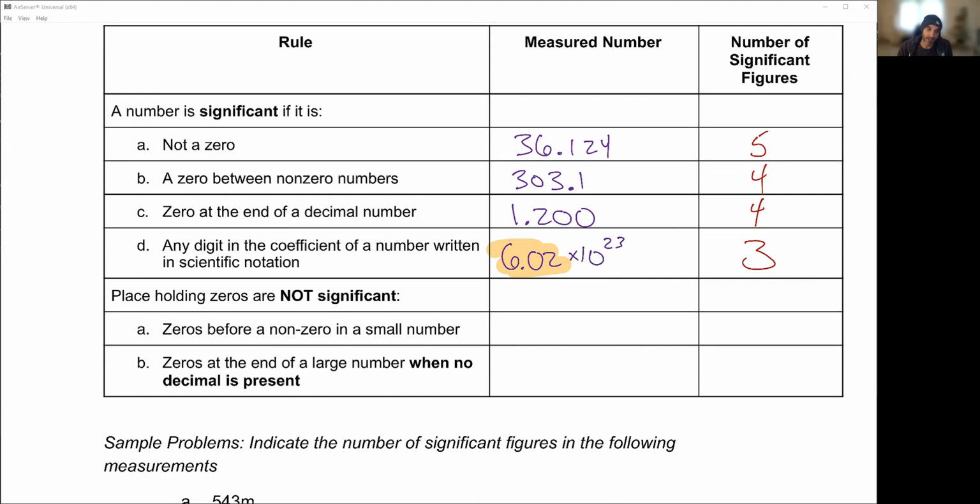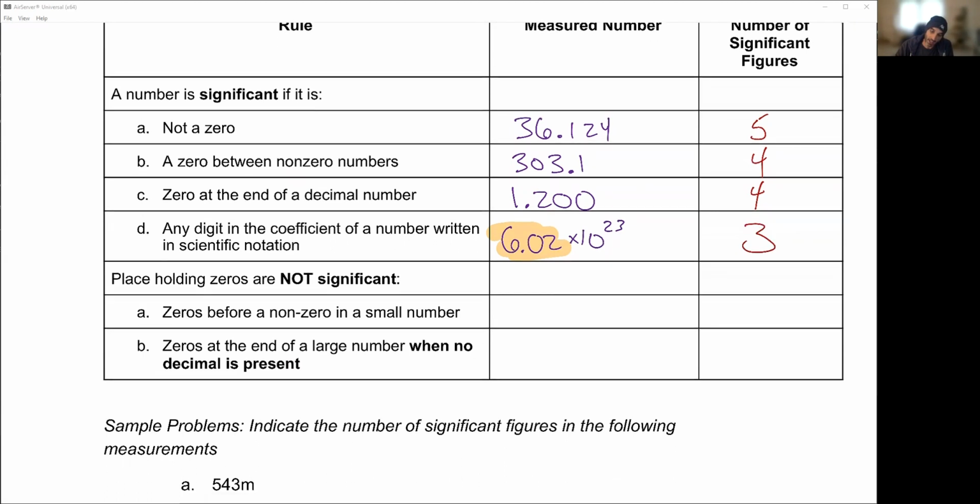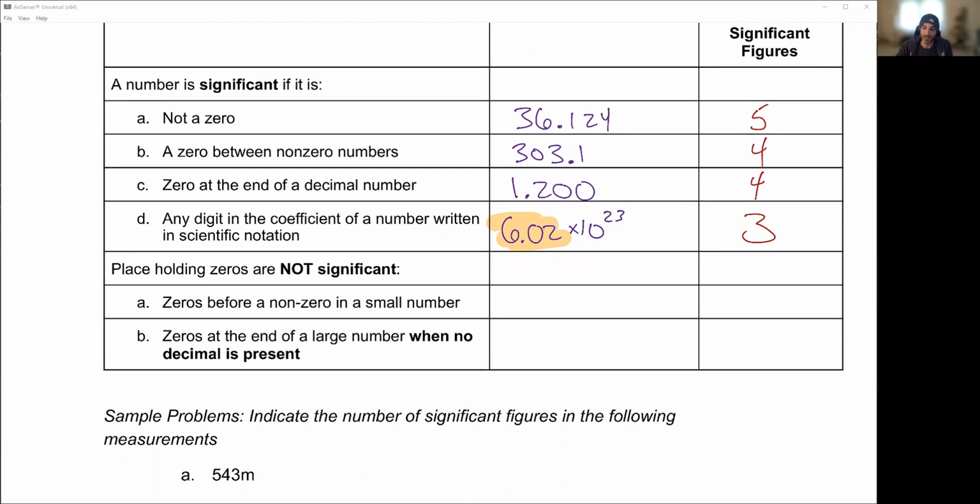Okay. The next group, any place-holding zeros are considered insignificant or non-significant. Okay. So zeros before a small number. 0.000410, for example, okay?